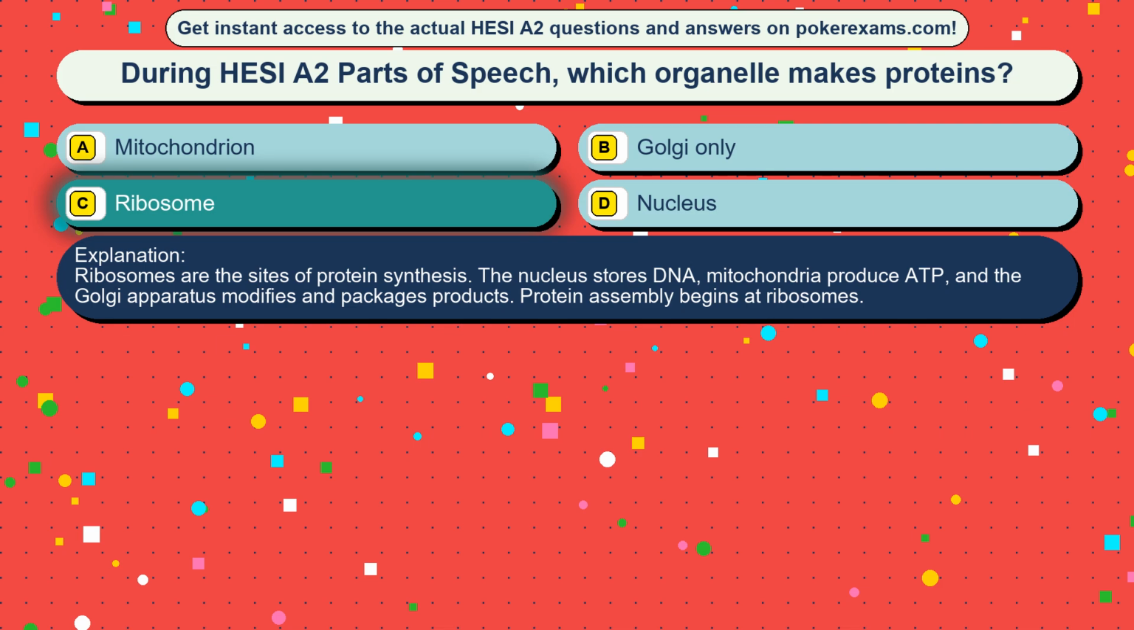Ribosomes are the sites of protein synthesis. The nucleus stores DNA, mitochondria produce ATP, and the Golgi apparatus modifies and packages products. Protein assembly begins at ribosomes.